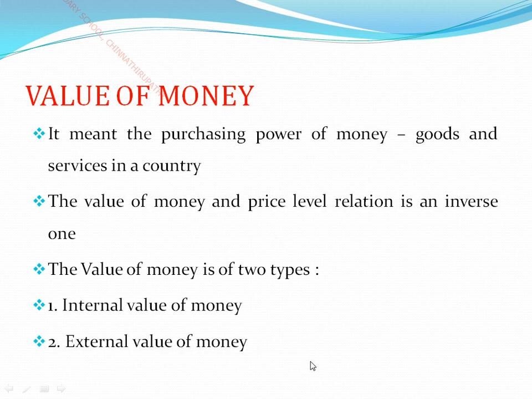And what does the external value of money mean? It is what the currency is worth as measured in foreign currency, not our own country's currency, but measured in terms of foreign currency. This is the exchange rate. So it is called the external value of money. For example, we value our money through American dollars. So it is called the external value of money.